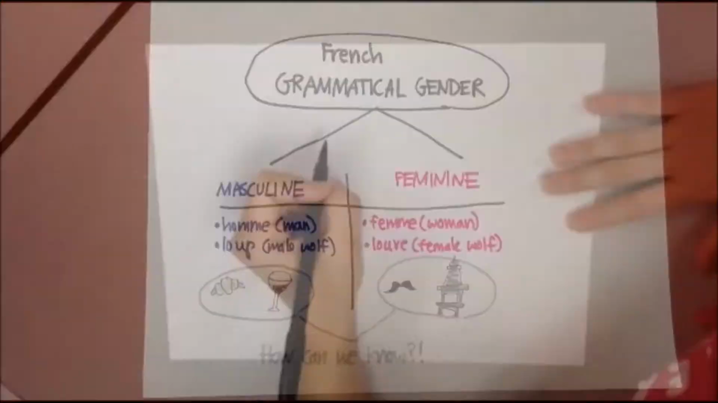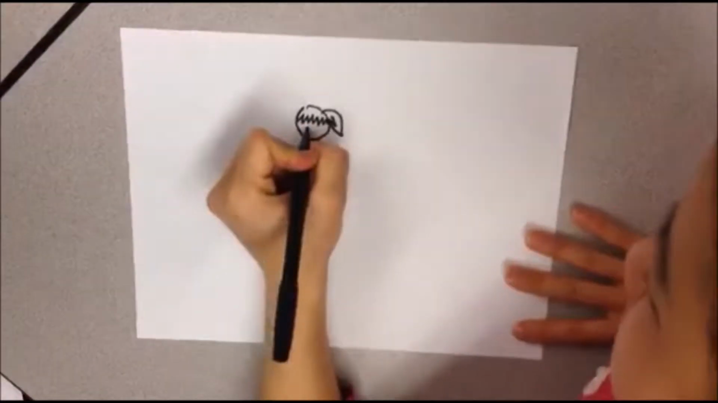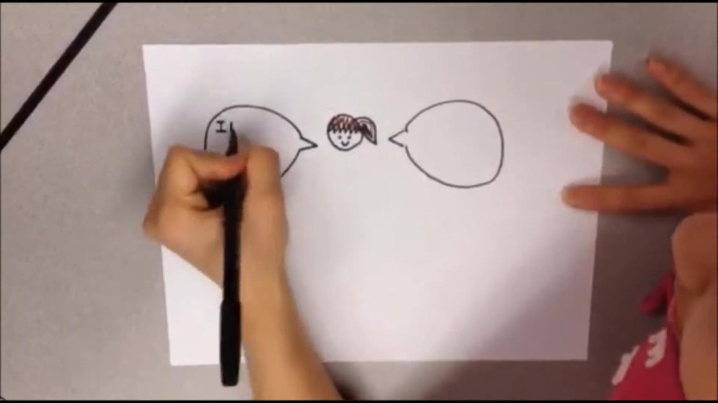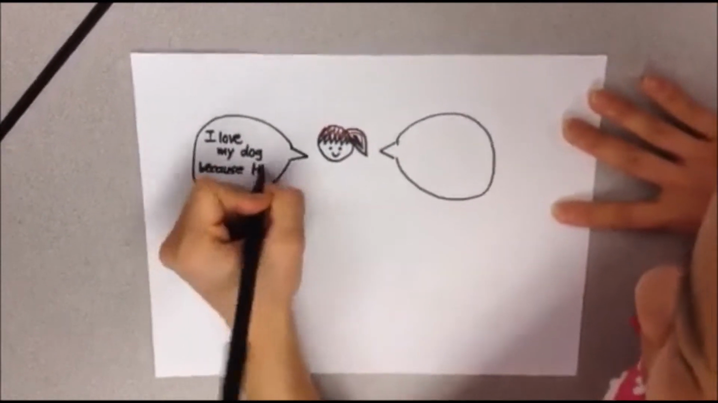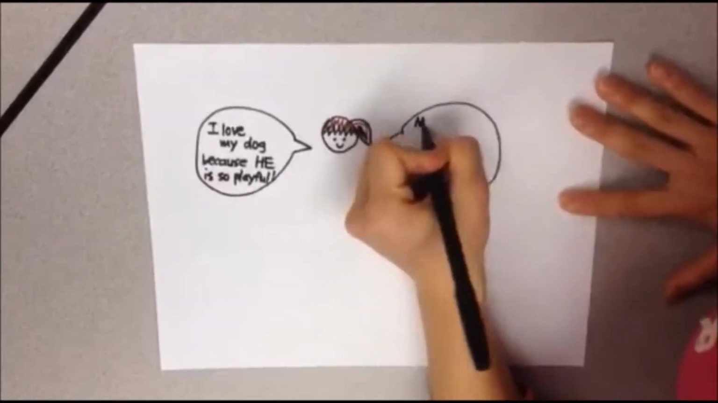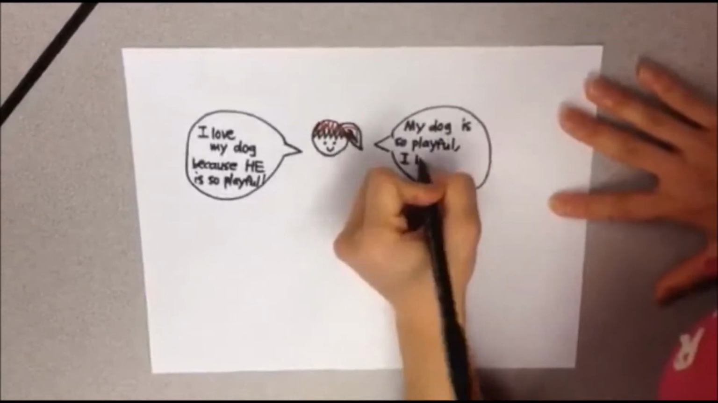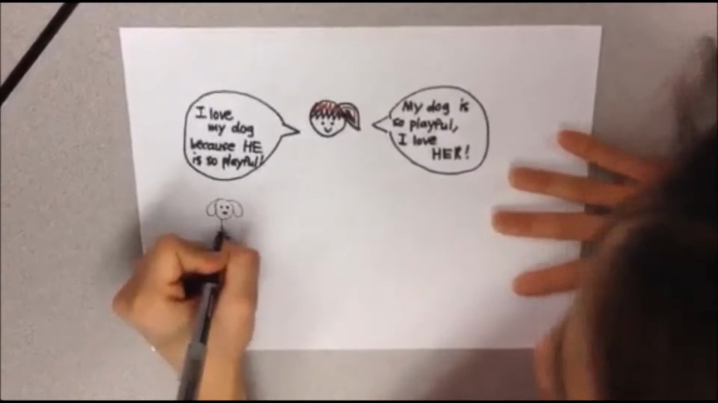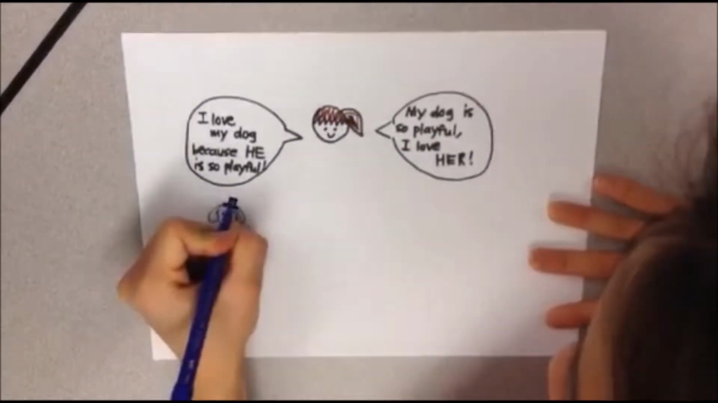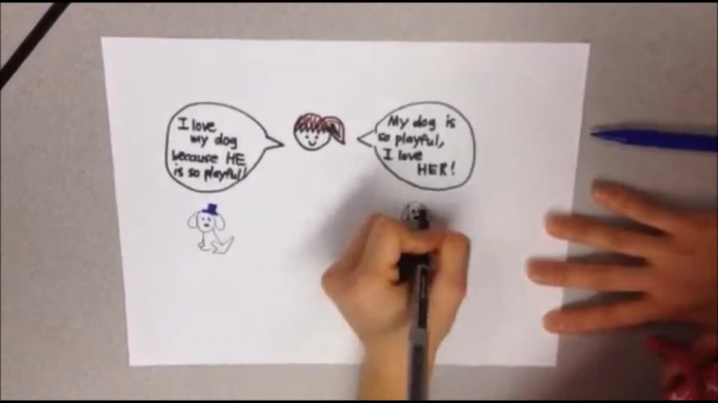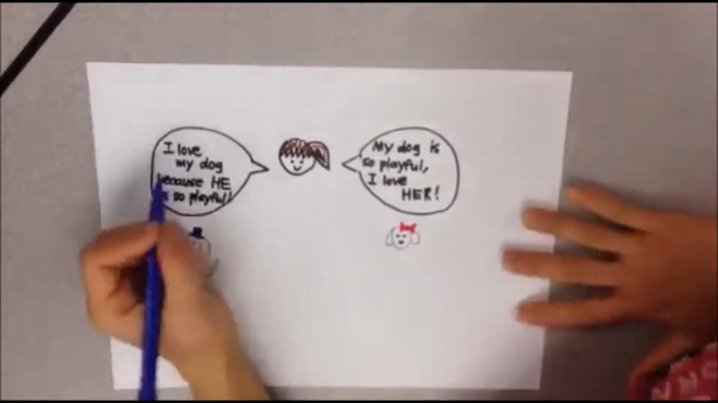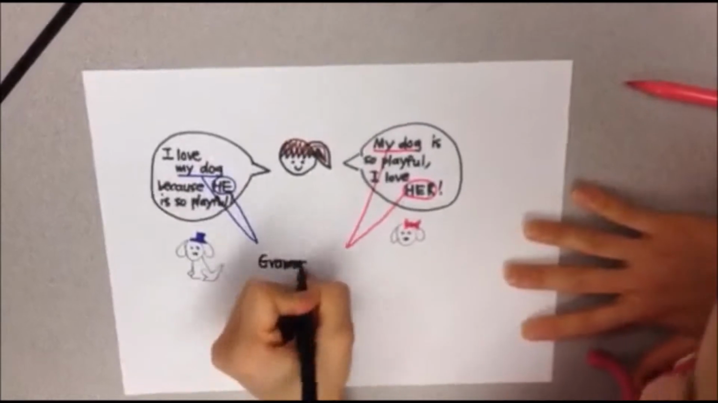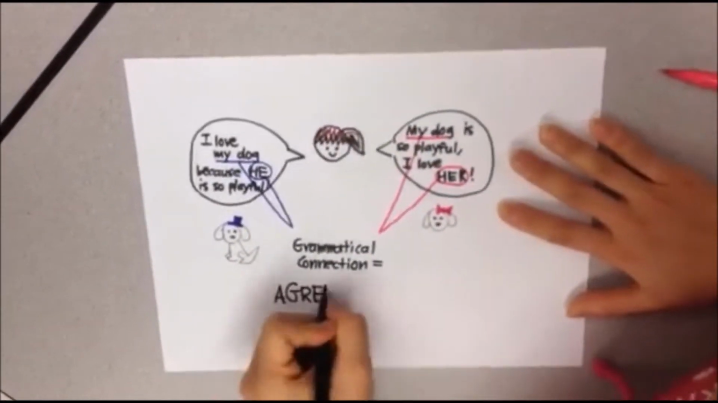Let's say we are talking to Sonia about her dog, but we don't know if the dog is male or female. If Sonia says, "I love my dog because he is so playful," we know that her dog is male. If Sonia says, "My dog is so playful, I love her," we know that her dog is female. This is because Sonia uses the pronouns he and her when referring to her dog. This grammatical connection between different parts of the sentence is called an agreement. In French, we can use these agreements to help us determine the arbitrarily assigned grammatical gender of a noun.